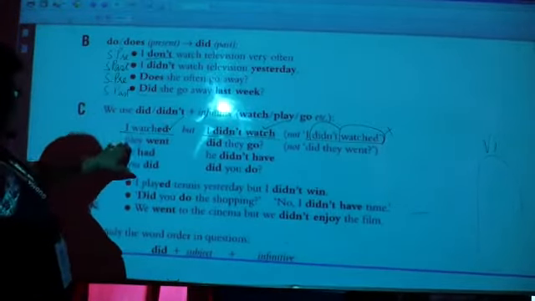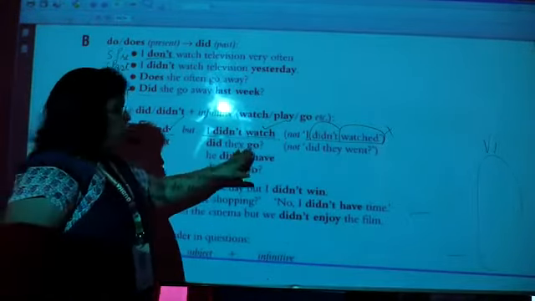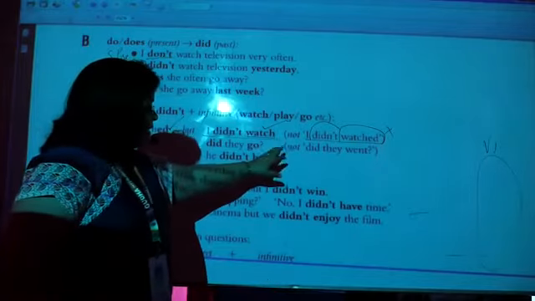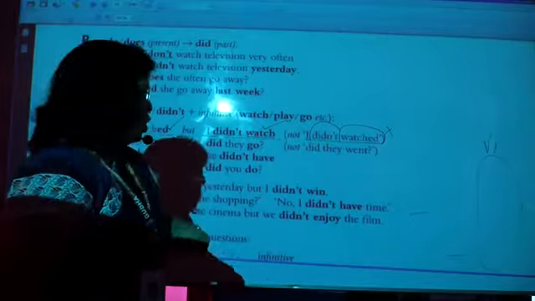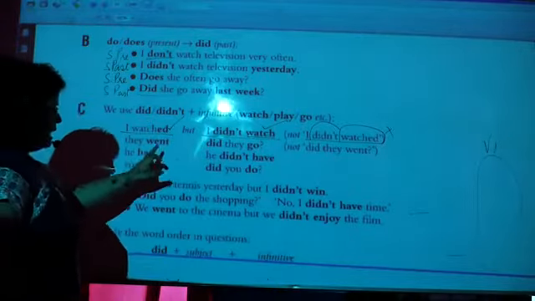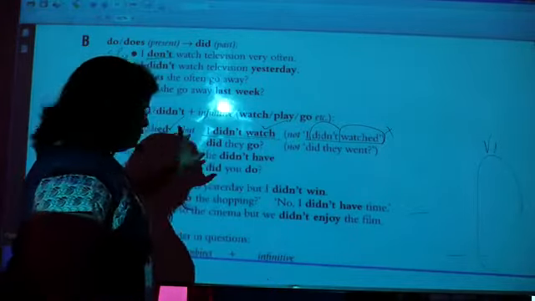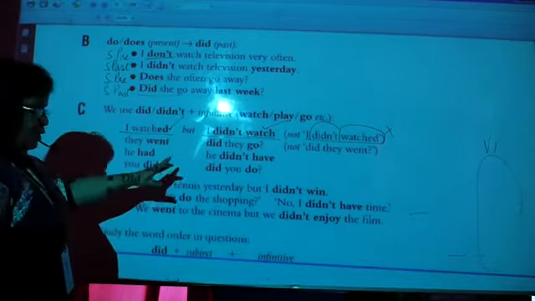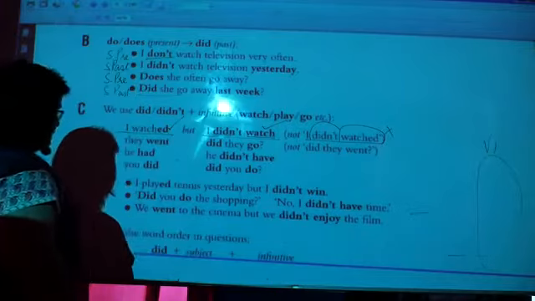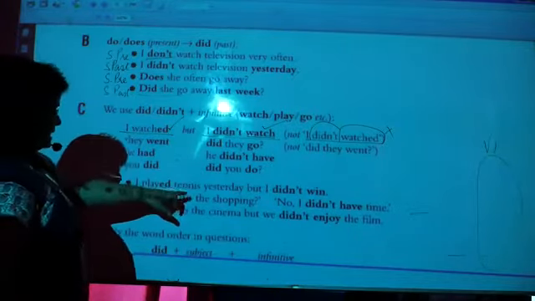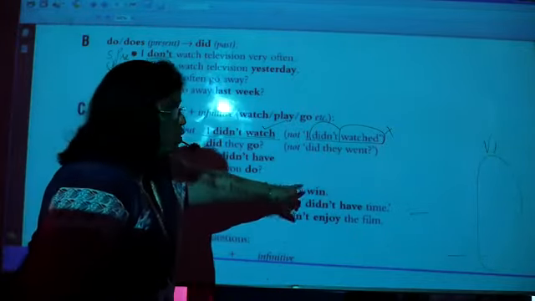Same way, they went. Did they go, when we are making the sentence, question sentence? Not did they went. It is wrong. He had, he didn't have. Did you do? First form, right? I played tennis yesterday, but I didn't win.